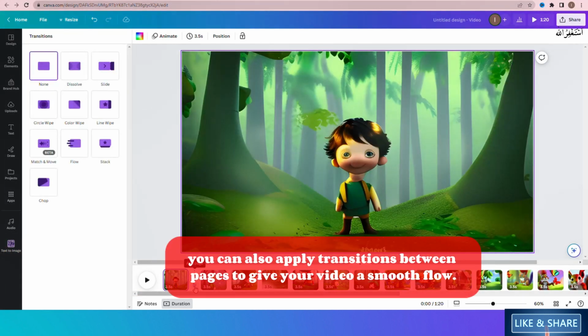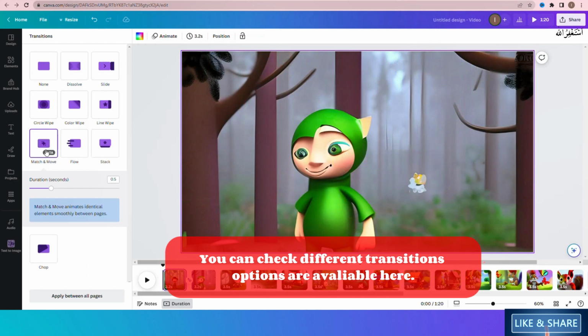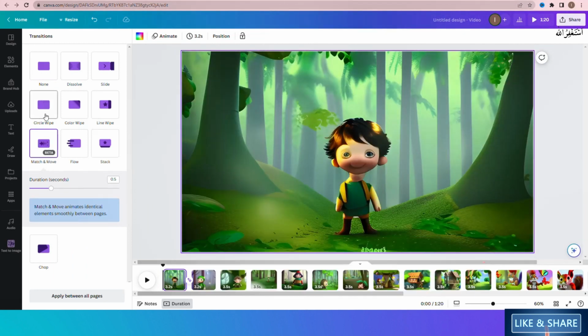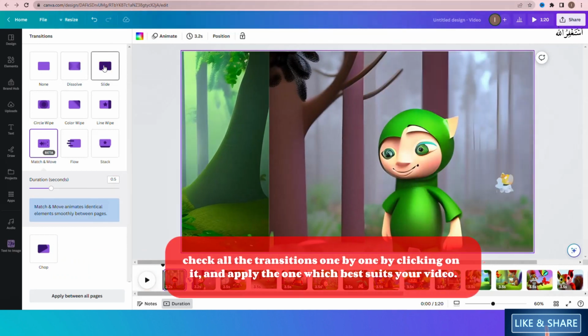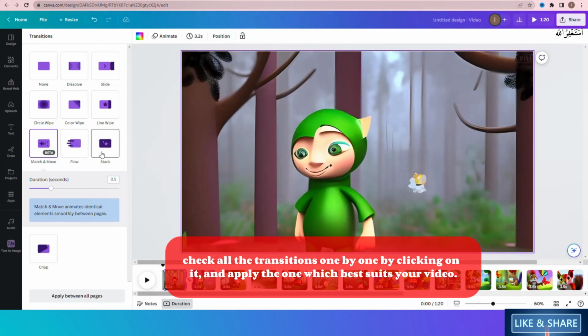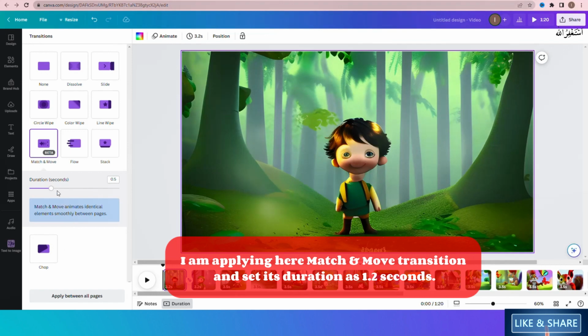We also apply transitions between pages to give our video a smooth flow. You can check different transition options which are available here. Check all the transitions by clicking on them and apply the one which best suits your video. I am applying here match and move transition and set its duration as 1.2 seconds.